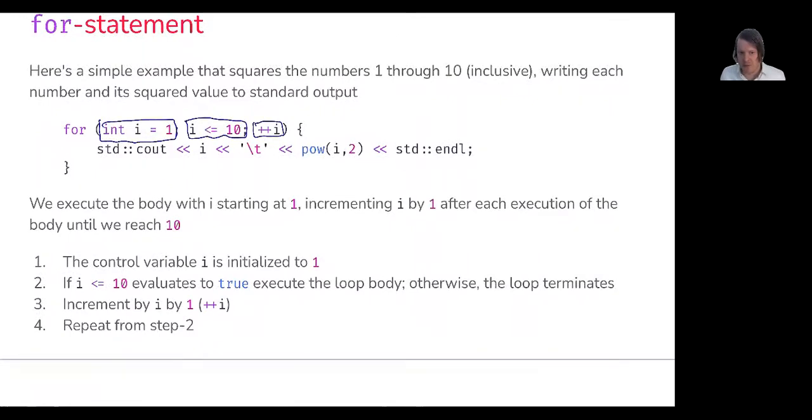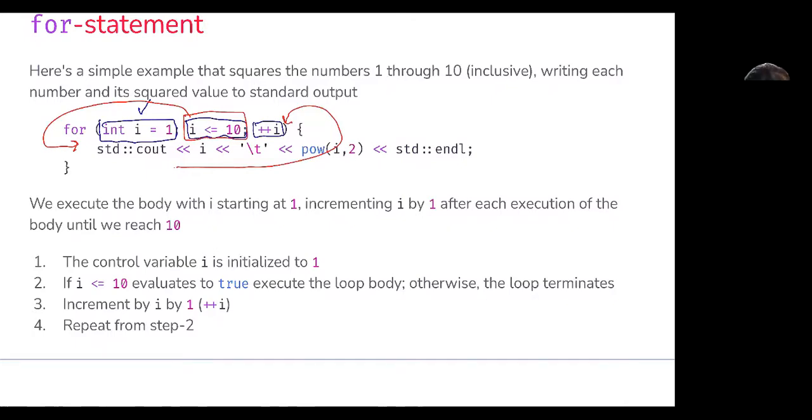We're going to execute the for statement's header first. So we'll go ahead and initialize i to equal 1. This gets run exactly once. So once we've initialized i, we're not coming back and initializing it further times. Next, we're going to compare i against the conditional. If that evaluates to true, we're going to jump into the loop body and execute whatever statements are in that block of code. Once we are at the end of that block, we come up here and hit this part of the for header, which is going to increment i by 1.